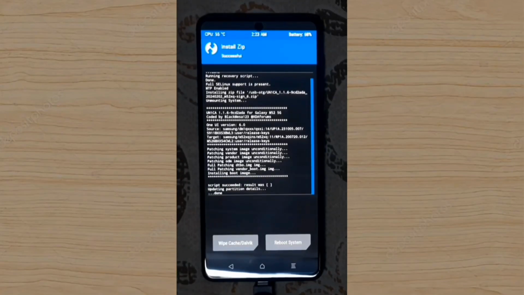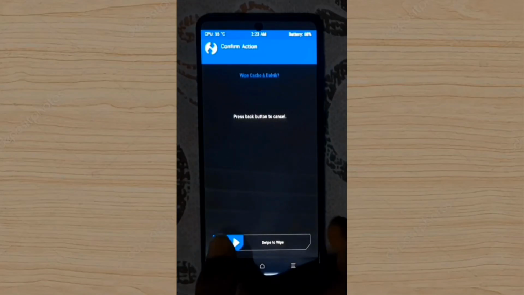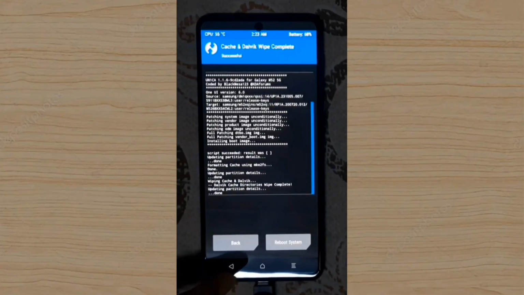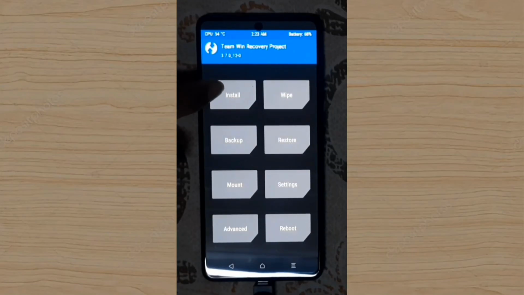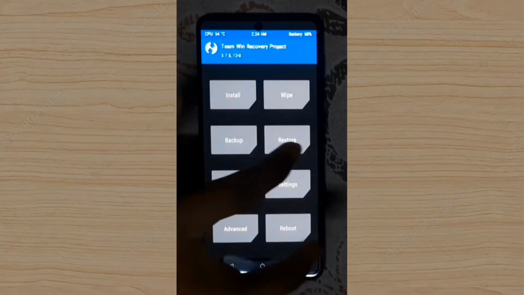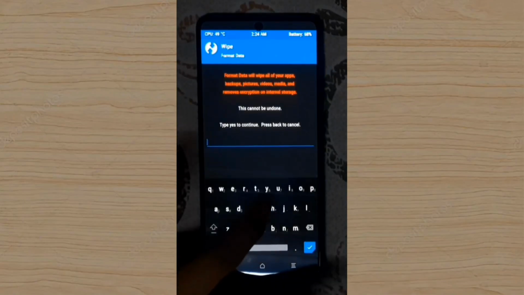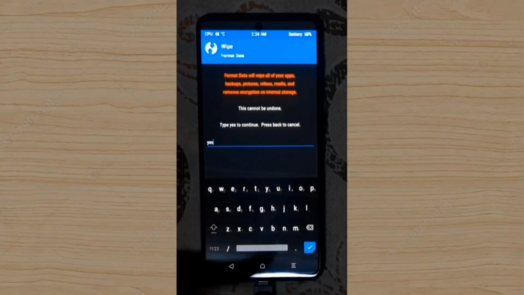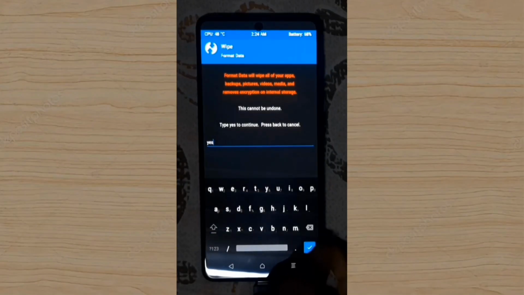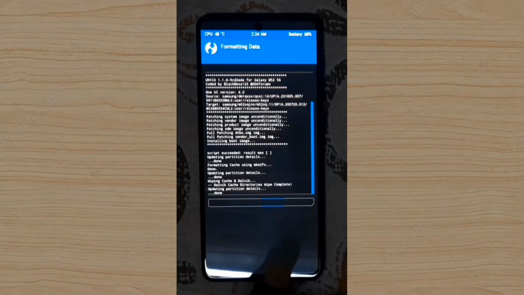And it successfully flashed, and wipe in any case, for the safe side. After flashing the ROM, go to wipe, format data, type yes, click on the tick.